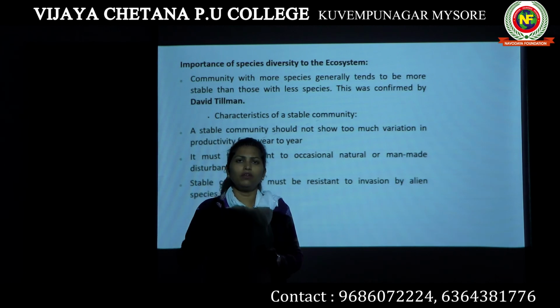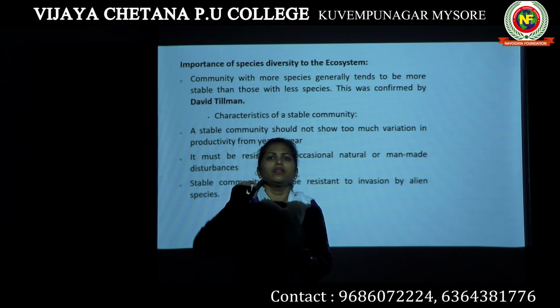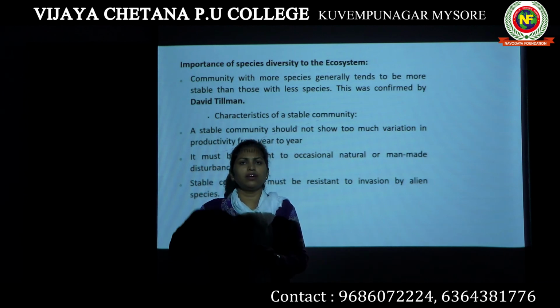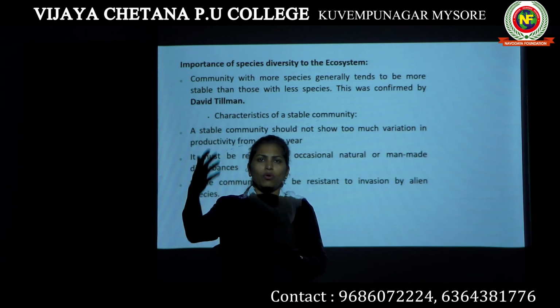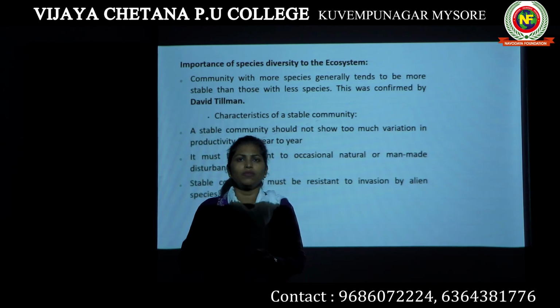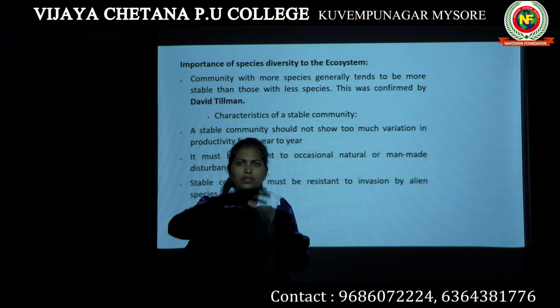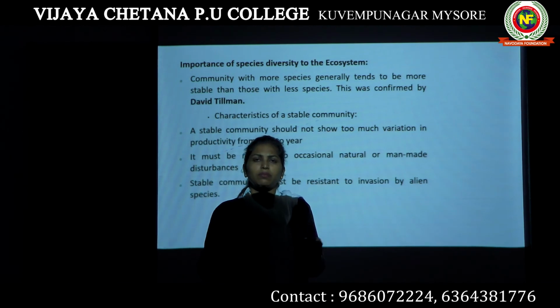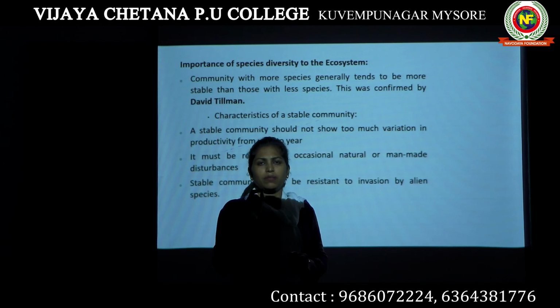If you have to call a forest a forest ecosystem, there has to be a small number of tigers, a small number of lions, more deers, and a very large number of trees. Only when there is interaction between different species will it be called a stable ecosystem. When there is more species diversity, that means the ecosystem is stable.